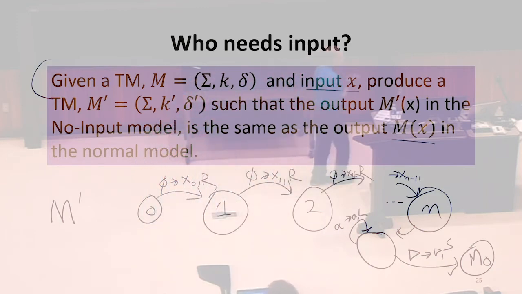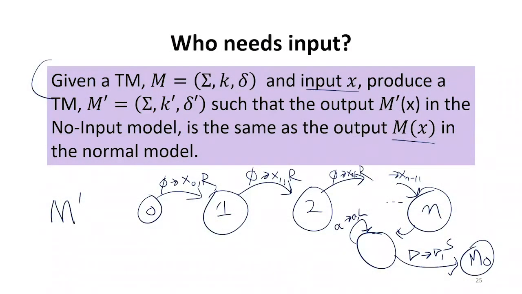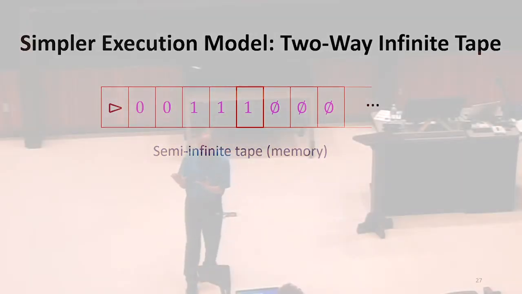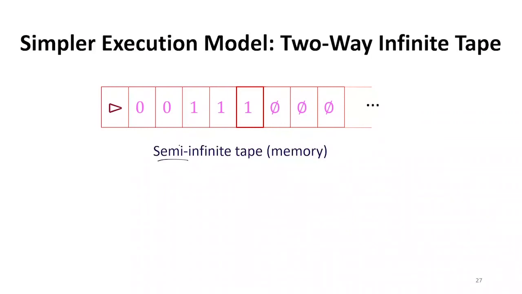So we can always do that. We don't need input. We can always incorporate writing the input into our machine. Other thing we're going to change, and all of these changes are things that we will see later, we're not going to see today, don't really change the computing power at all. The description we started with said the tape was semi-infinite, meaning it was only infinite in one direction, and it had an end in the left direction. If we think of modeling the scratch paper that the human computers are using, it's easier to think of semi-infinite. You don't have infinite in both directions. But we can model infinite in both directions.